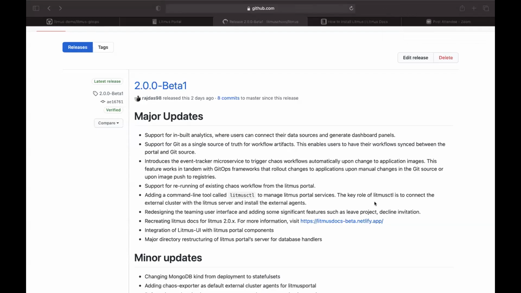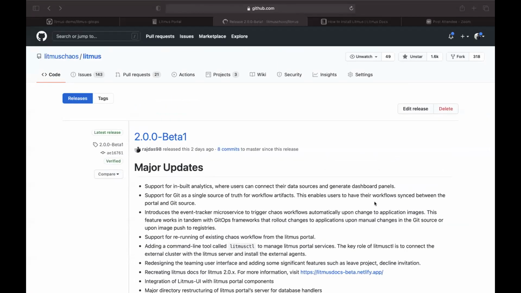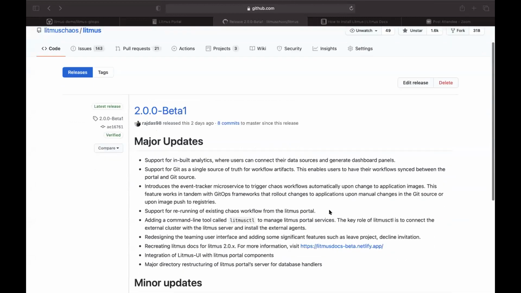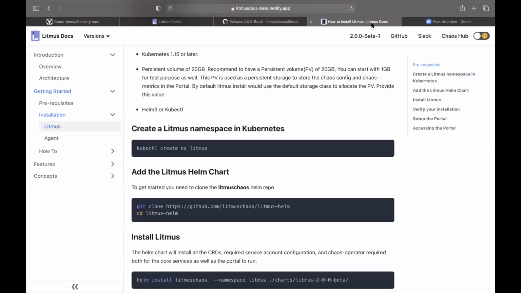Yeah, Raj, I guess you can go ahead. Yeah, thanks, Karthik. Let me share my screen first. Okay. Thank you, everyone, for joining this call. My name is Raj, and I'm a contributor to Litmus project and also a software engineer at Chaos Native. Currently, I'm working on the Litmus portal and the release management processes. Today, I'm going to demonstrate what we released in 2.0 beta 1. Before that, let me show you the Helm improvements.